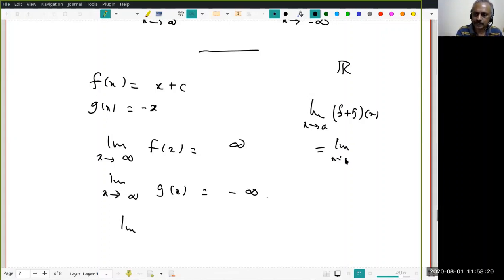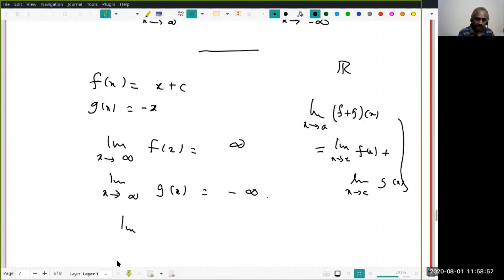Limit x tends to a of f(x) plus limit x tends to a of g(x). If they are finite limits, we have proved it. But now in the case where it is not a finite limit, right? Therefore, I'll have something like the symbol infinity and here the symbol minus infinity. Then what is the meaning? Then they will say it's indeterminate. Why did they say indeterminate? What is the meaning of indeterminate? That you cannot determine. Okay, there is an ambiguity. It may be anything, so you cannot determine. That's why they said indeterminate.